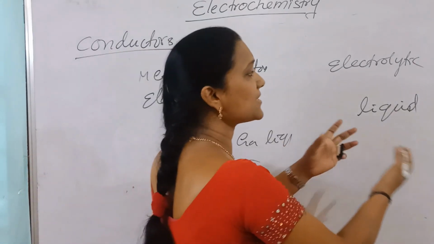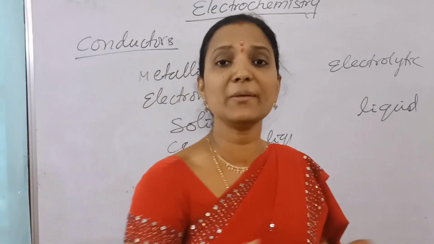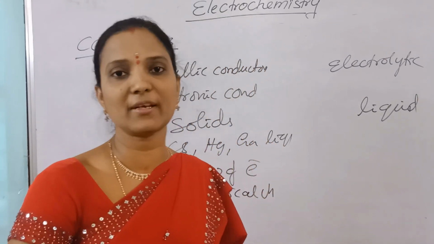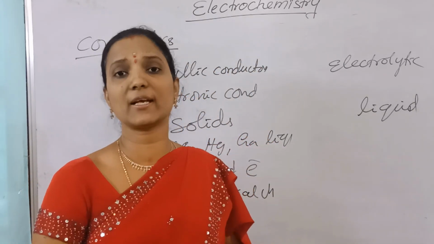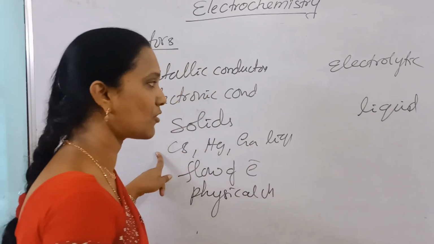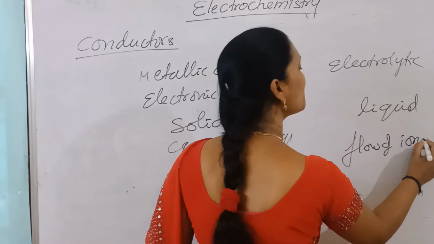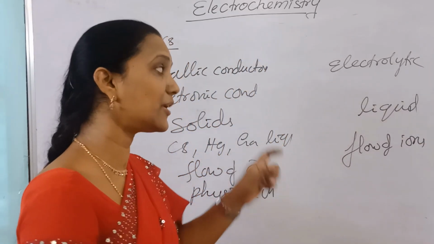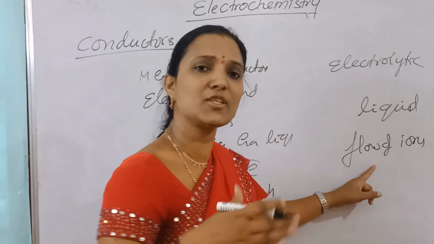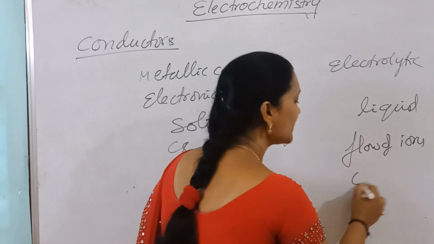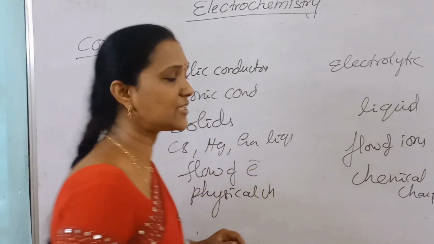Okay, here ions are present, because of ionic compounds in liquid state. Free movement of ions takes place. Free movement of ions conducts electricity, or free movement of free electrons also conducts electricity. So this is because of flow of electrons. This is because of flow of ions. Because of flow of ions, it conducts electricity. That is an electrolytic conductor. Flow of ions means is it a physical change or chemical change? Chemical change takes place here. Yes or no?